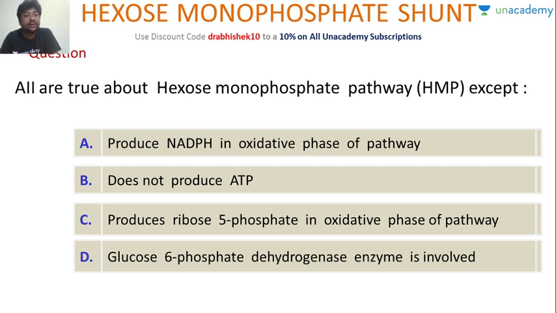All are true about hexose monophosphate shunt except, so you have to find the false statement. Produces NADPH in the oxidative phase of the pathway, does not produce ATP, produces ribose 5-phosphate in the oxidative phase of the pathway, or glucose 6-phosphate dehydrogenase enzyme is involved. So which of the following is a false statement?